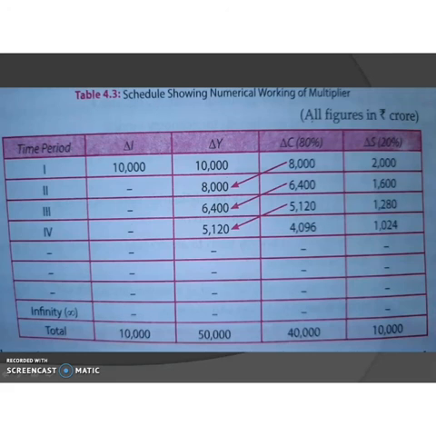Okay children. So today we have discussed the multiplier, the investment multiplier. So what is the investment multiplier? It is the ratio of change in final income to change in initial investment. Okay, this is an important concept related to income determination. So you have to study it well.